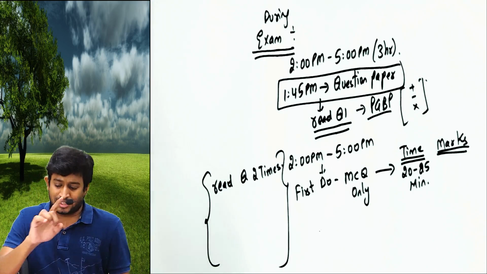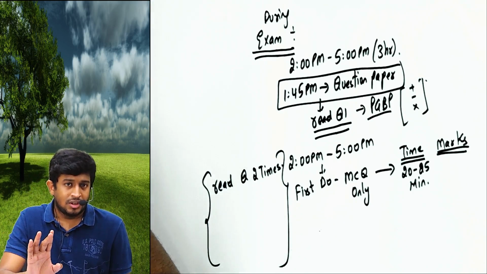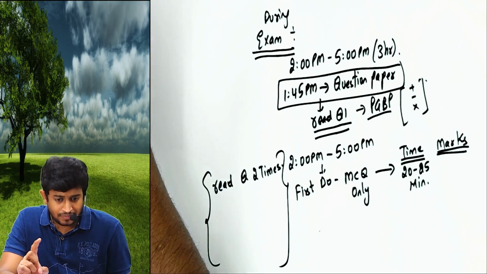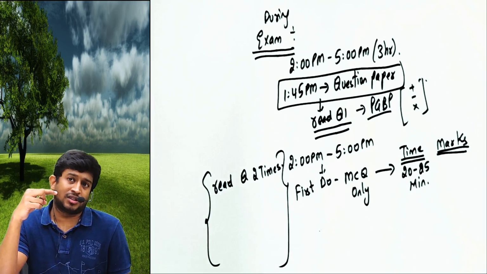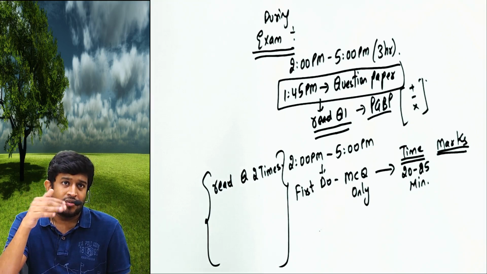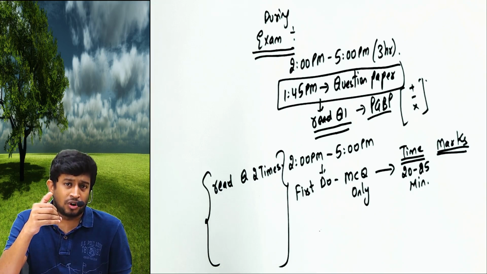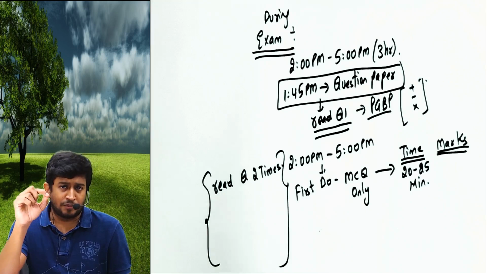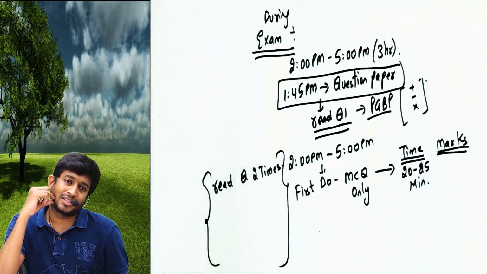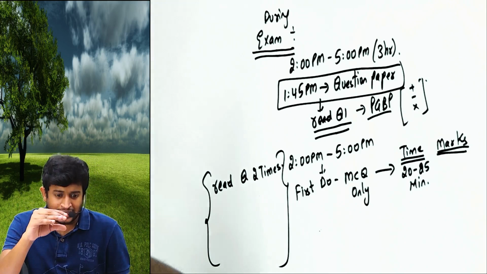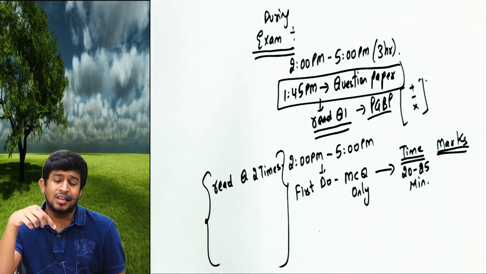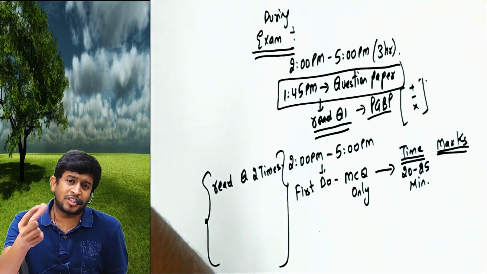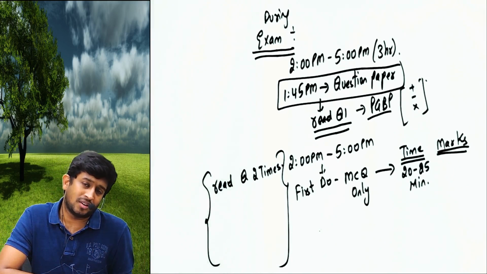So do one thing, sir: read the question, don't read the options. Read the question, answer it yourself first. What is asked, what is given, what does he want, then try to do it in a calculator or rough book and then check the answer. If you read the options first, your mind can go to a wrong answer also if you make a mistake in the rough book.